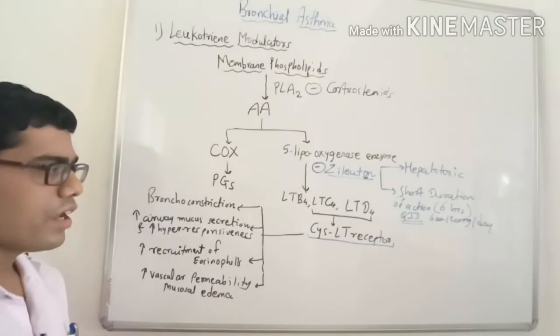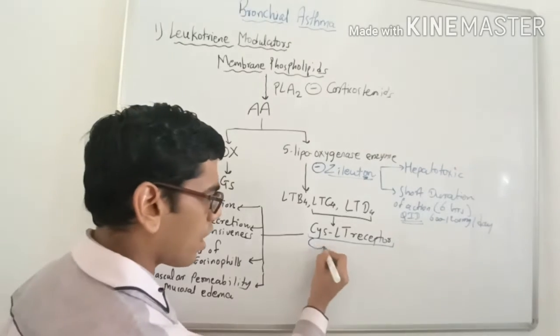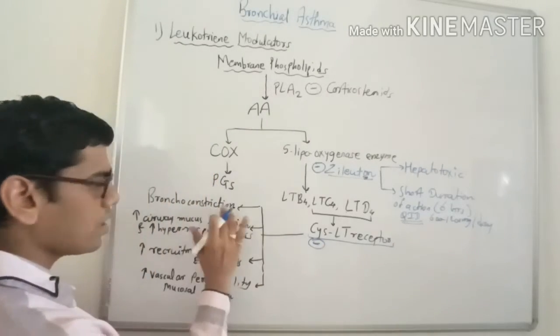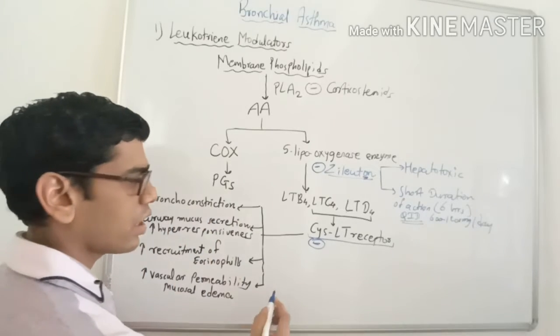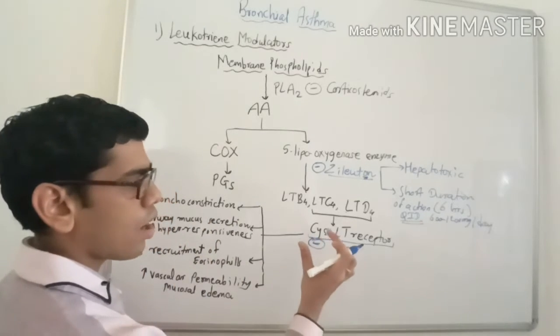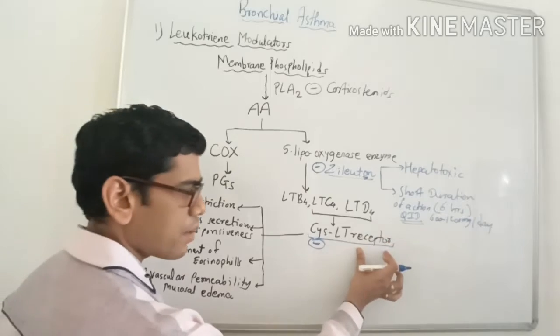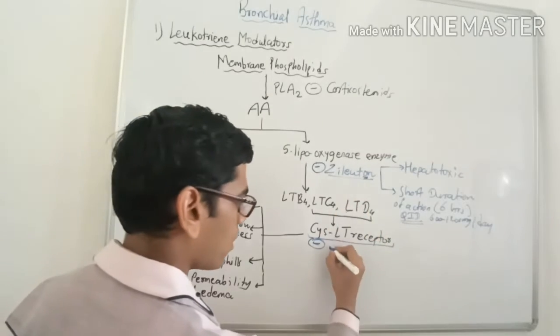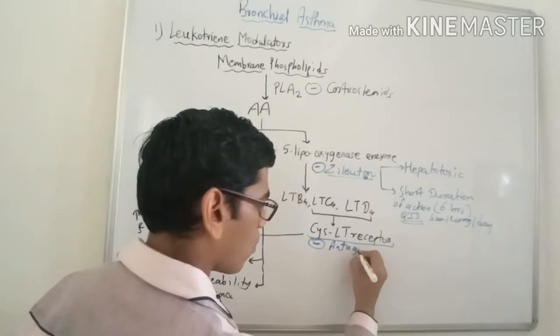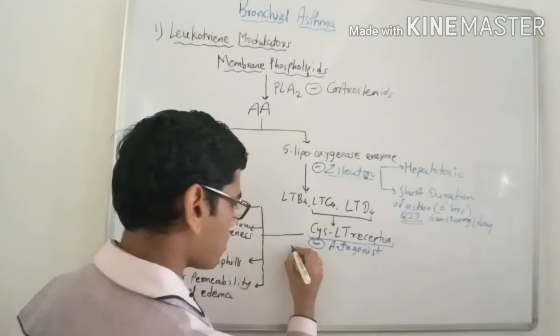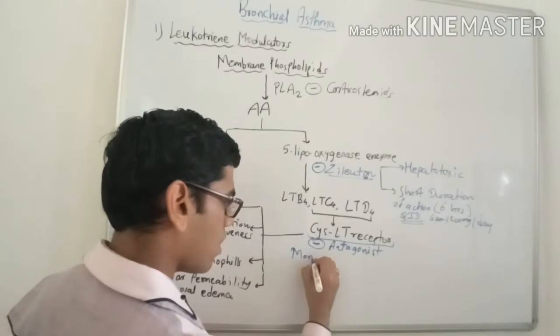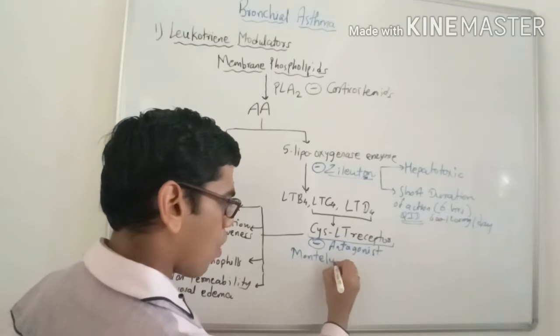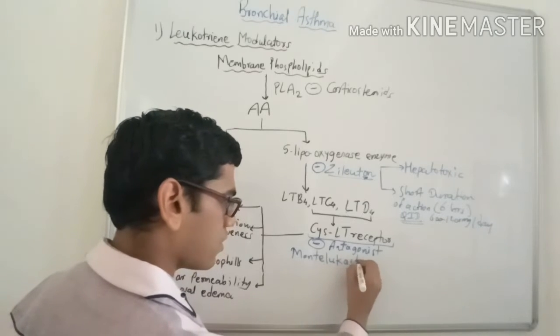Now, if we inhibit these receptors, we can achieve antagonism of these actions, and that's why the drugs are called leukotriene receptor antagonists. There are four drugs. First one is montelukast.